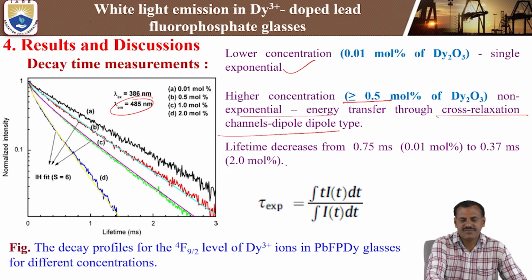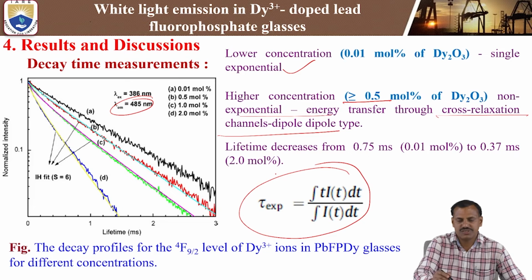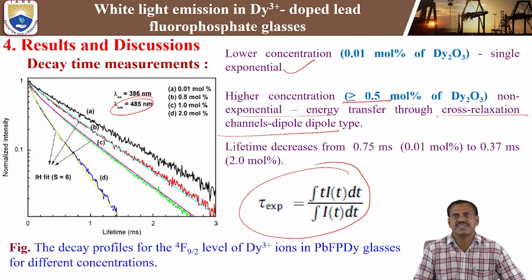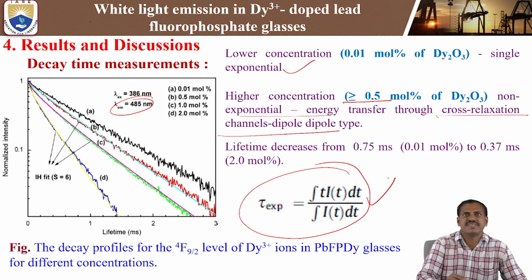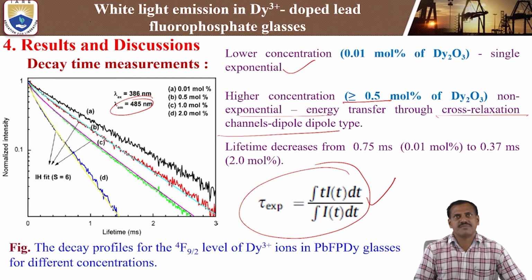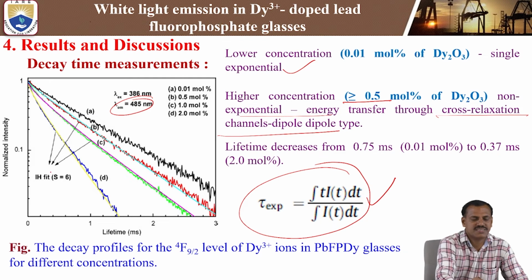The lifetime we calculate using this formula: tau equals the integral of t times I(t) dt, divided by the integral of I(t) dt. By using this formula, we can calculate the average lifetime of the dysprosium 3+ ions. For the non-exponential decays at higher concentrations, we fit with the Inokuti-Hirayama model, the IH fit.